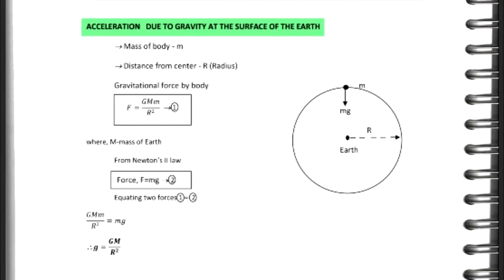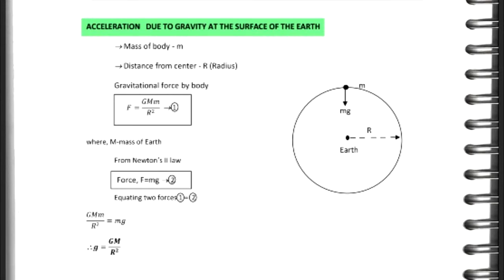Next, acceleration due to gravity at the surface of the earth. You can see the diagram. Small m is the mass of the body, capital R is the distance from the center, that means the radius. Gravitational force on the body, capital F equal to G capital M small m by capital R square, which is equation 1, where capital M is the mass of the earth.